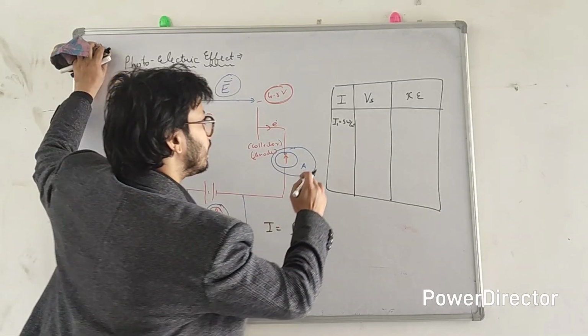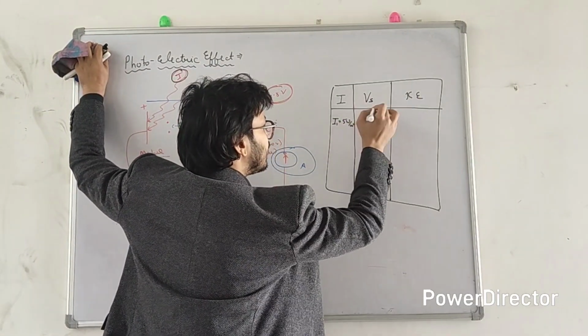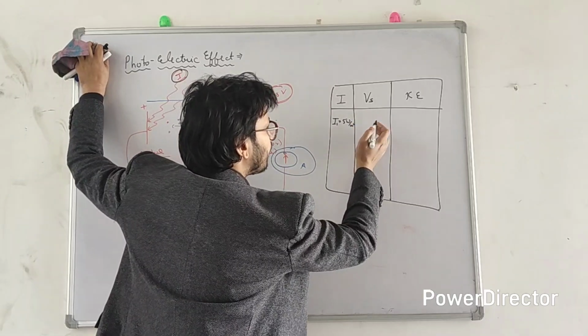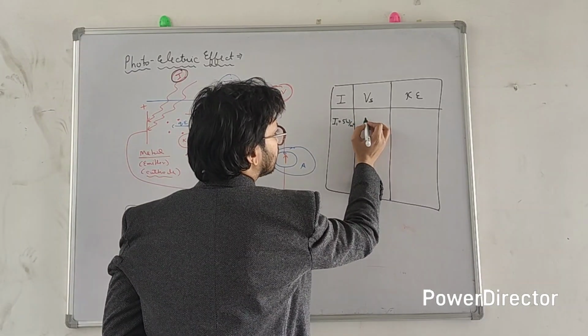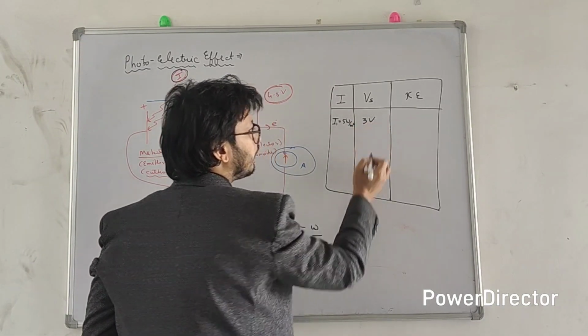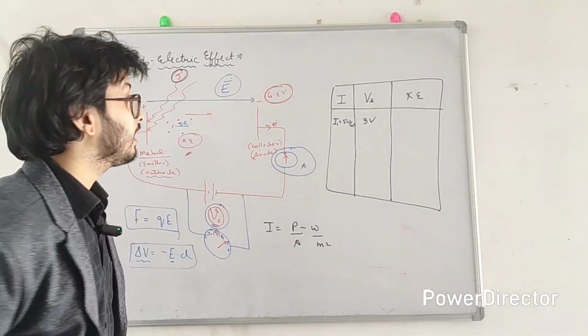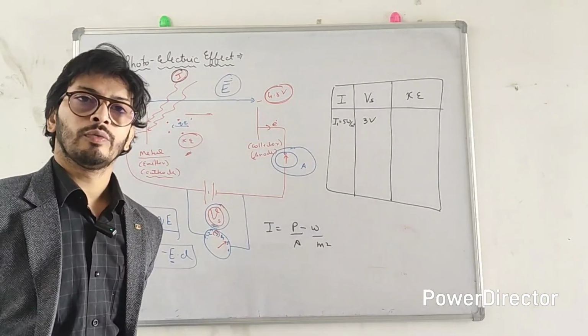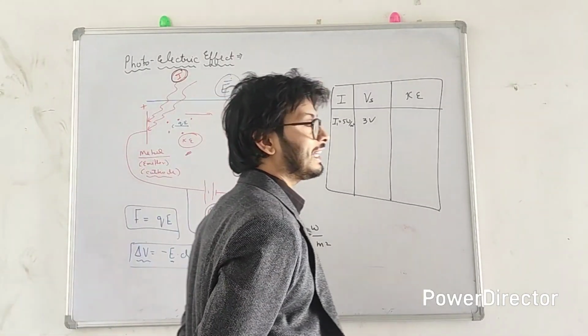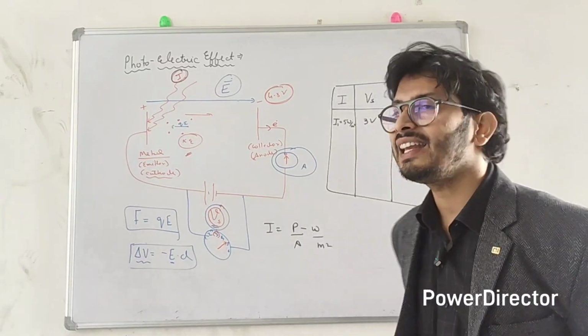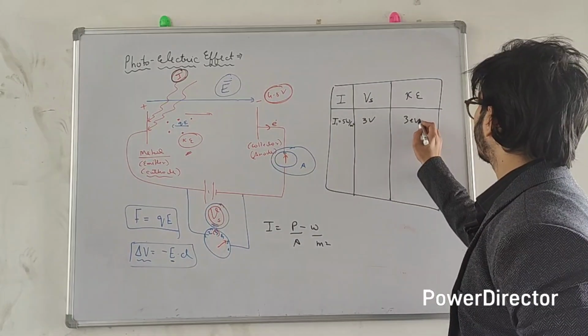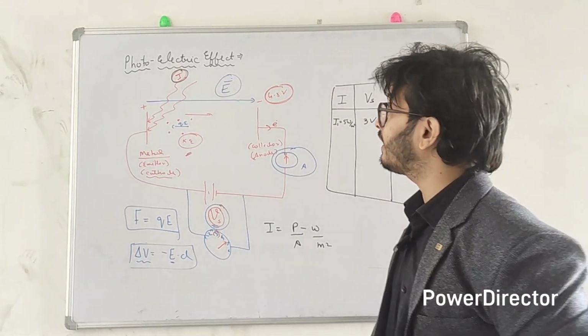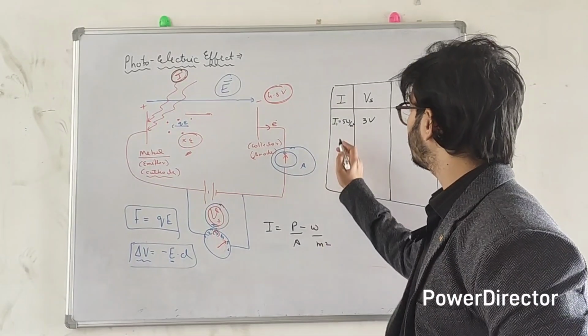So he noticed that the stopping potential required to stop this electron is around, let's say, 3 volt. 3 volt is the stopping potential, that is the negative potential at the anode. So tell me now, what is the kinetic energy of the electron? Yes, it's 3 electron volt.